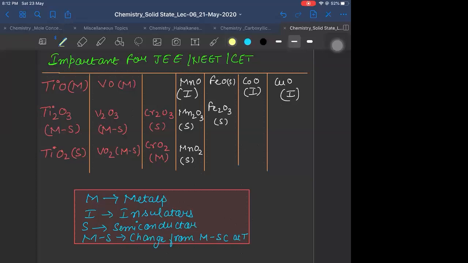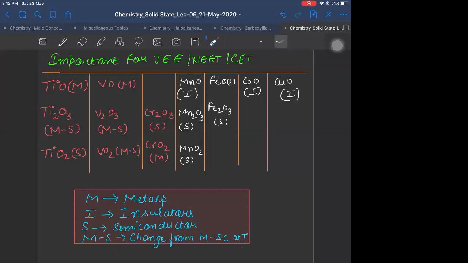We have taken many d-block element oxides and we have tried to classify them as metals, that means conductors, insulators, semiconductors, and MS stands for those substances which can convert from metal or conductor to semiconductor at a particular temperature.